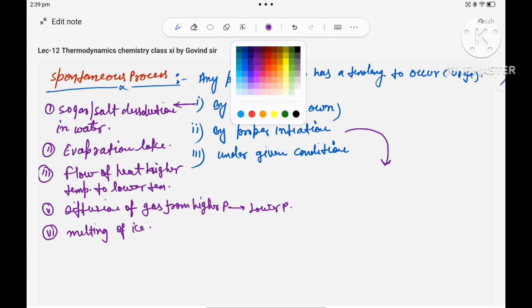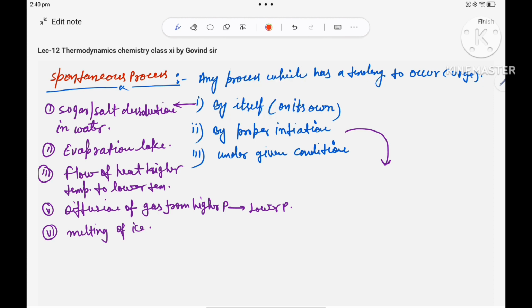Second is what, children? By proper initiation. So H2 plus O2, both are gas, and they are forming 2H2O liquid. By the hydrogen and oxygen, water is formed. In the atmosphere, oxygen and hydrogen are both present, but water is not forming. For that we have to initiate. How to initiate? Electric spark. If you provide an electric spark, then this process will happen. So that is called proper initiation.